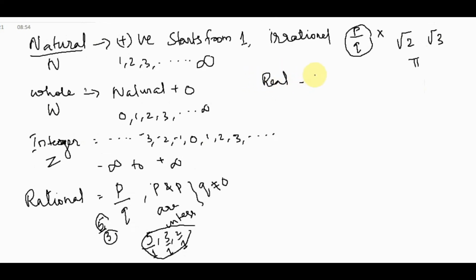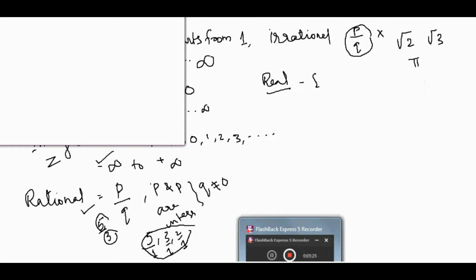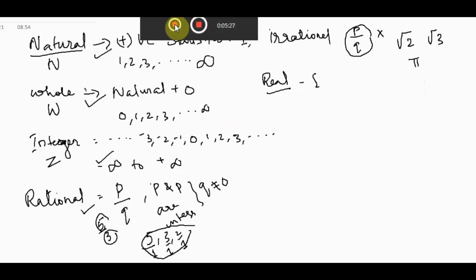The set of natural numbers, whole numbers, integers, rational numbers and irrational numbers. All these numbers are called together as real numbers.